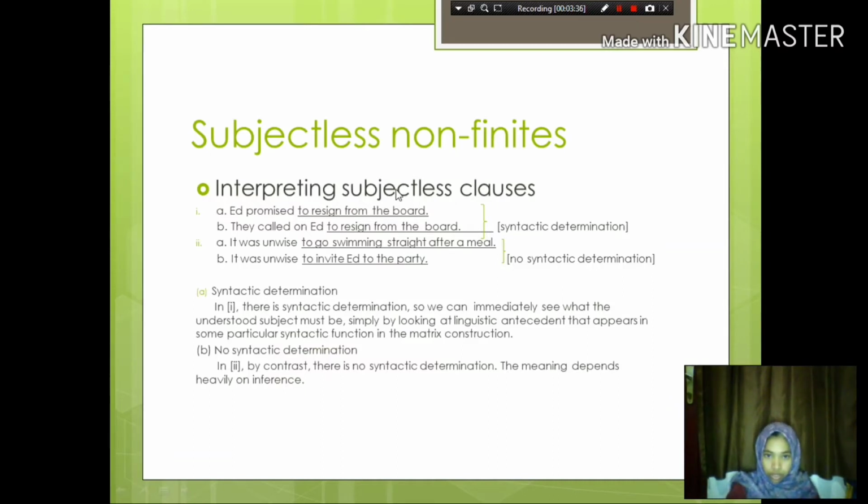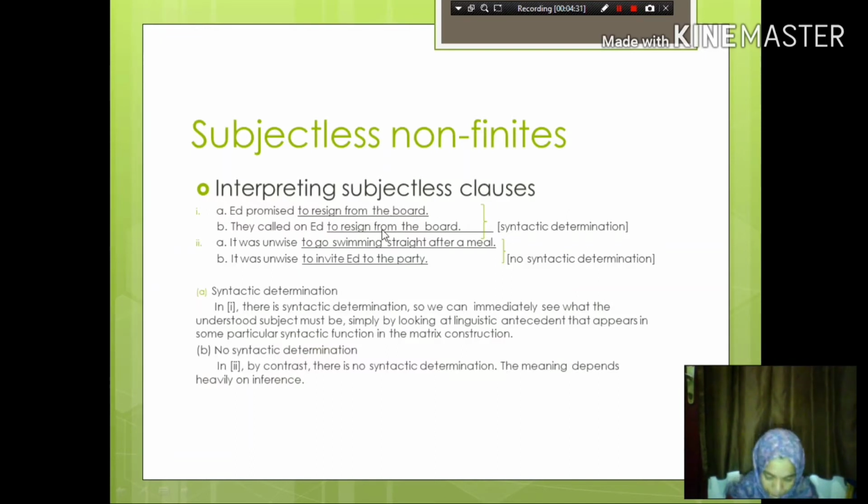There is syntactic determination in the first example, so we can immediately see what the understood subject must be simply by looking at a linguistic antecedent that appears in some particular syntactic function in the matrix construction. Promise here and called on are the antecedents. In the first example in part A, the matrix clause has the verb promise as its head verb, which means that Ed did the promising, and this is enough to tell anyone that Ed promised to resign from the board.